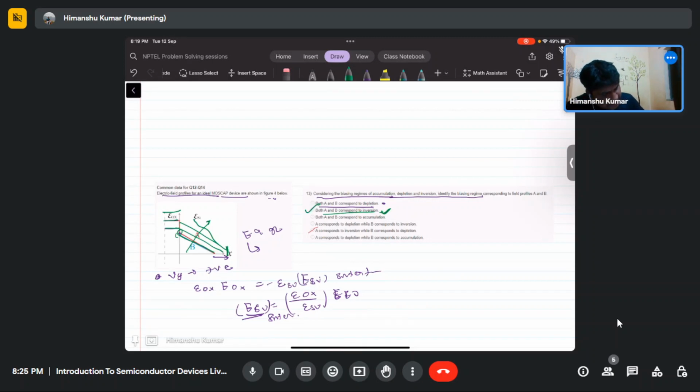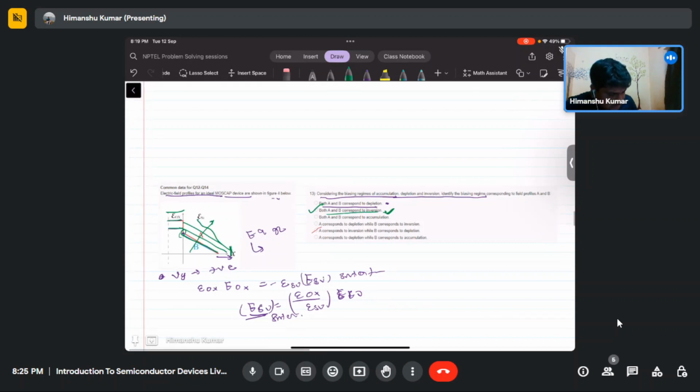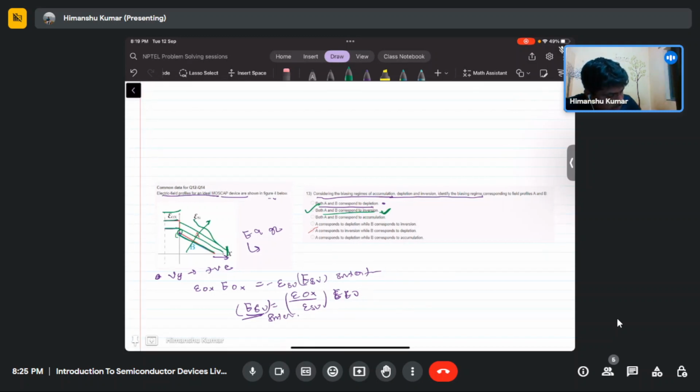I think both these answers may also be correct actually, because these two may both be in the inversion region also. Both A and B corresponding to accumulation, this is completely wrong.